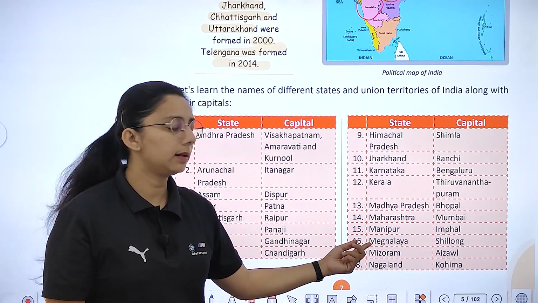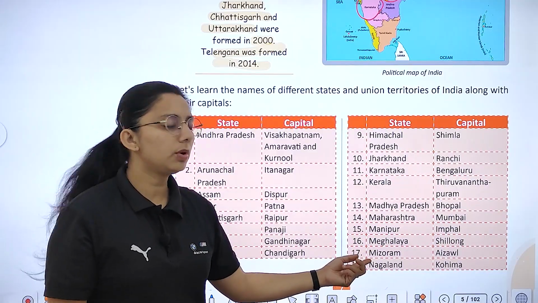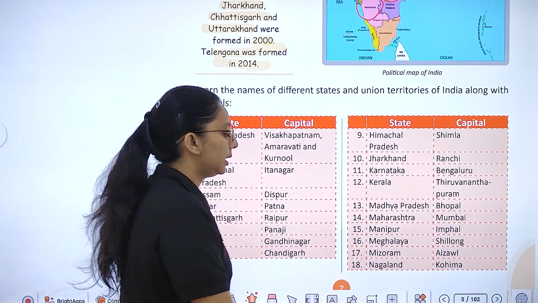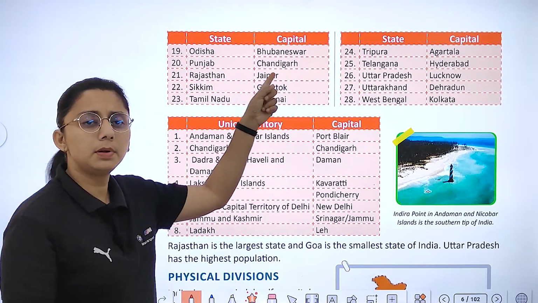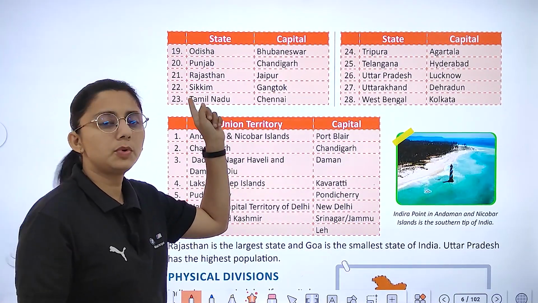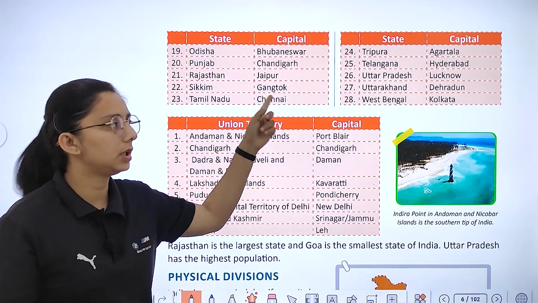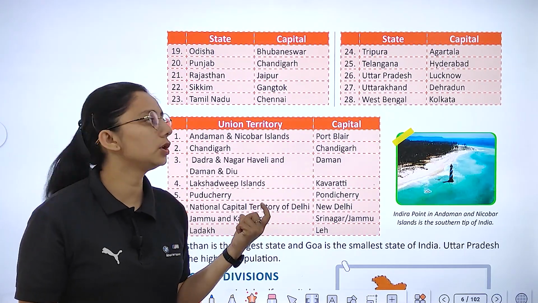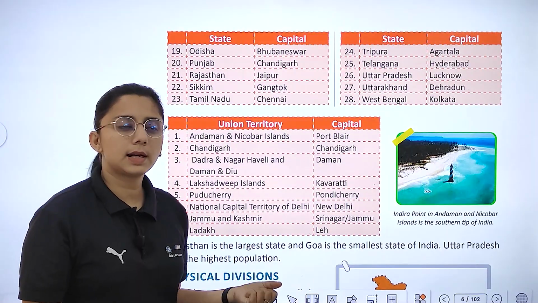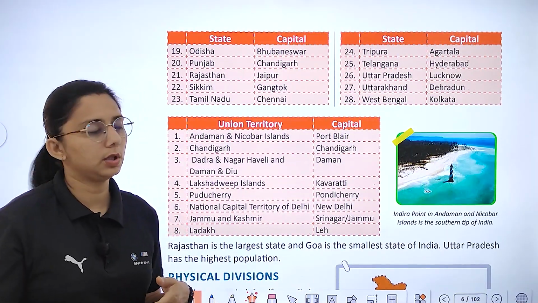Manipur, Imphal. Meghalaya, Shillong. Mizoram as well, and then we have Nagaland, that is Kohima. Odisha, Bhubaneswar. Punjab, Chandigarh. Rajasthan, Jaipur. Sikkim, Gangtok. Tamil Nadu, Chennai. Tripura, Agartala. Telangana, that is Hyderabad. Uttar Pradesh, Lucknow. Uttarakhand, Dehradun. And West Bengal, that is Kolkata.